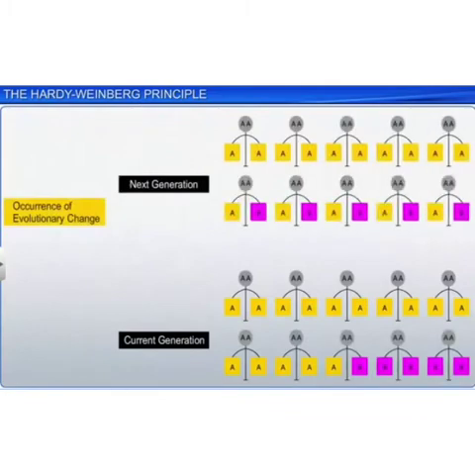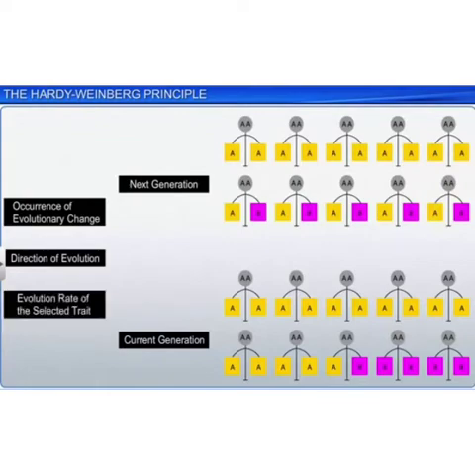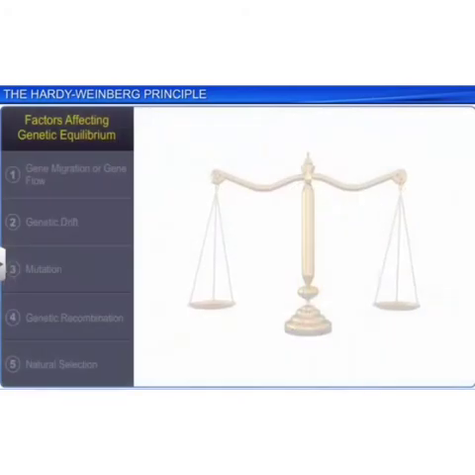The current generation has a different type of trait characters in comparison to the next generation. This change in the genetic characters tells you about the occurrence of evolution or change in the Hardy-Weinberg equilibrium of nature.